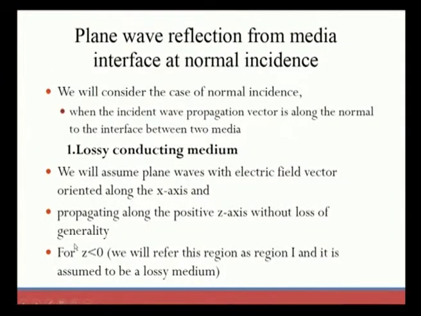The orientation is along the x axis and the propagation is in the z direction, that is the positive z axis. So, for z less than 0, we refer to this as region 1, and it is assumed to be a lossy medium.